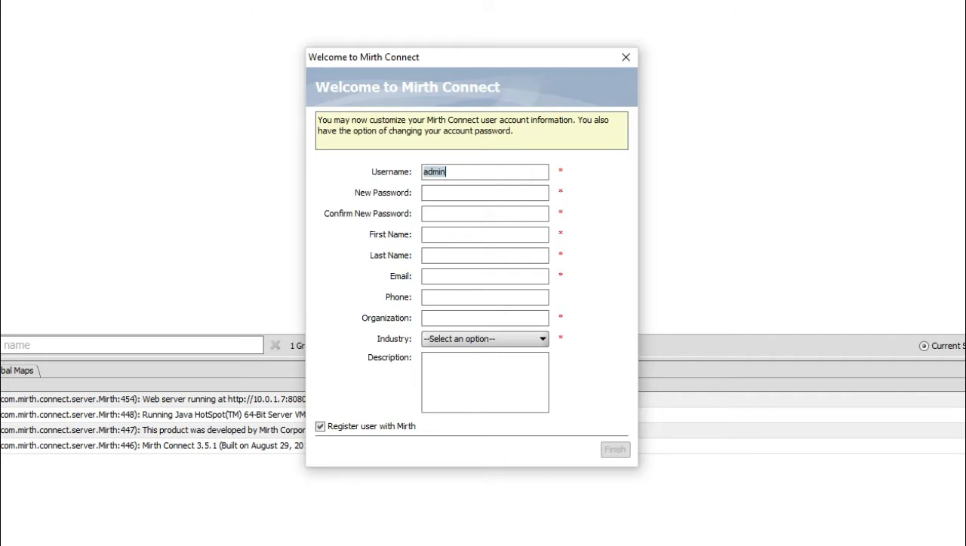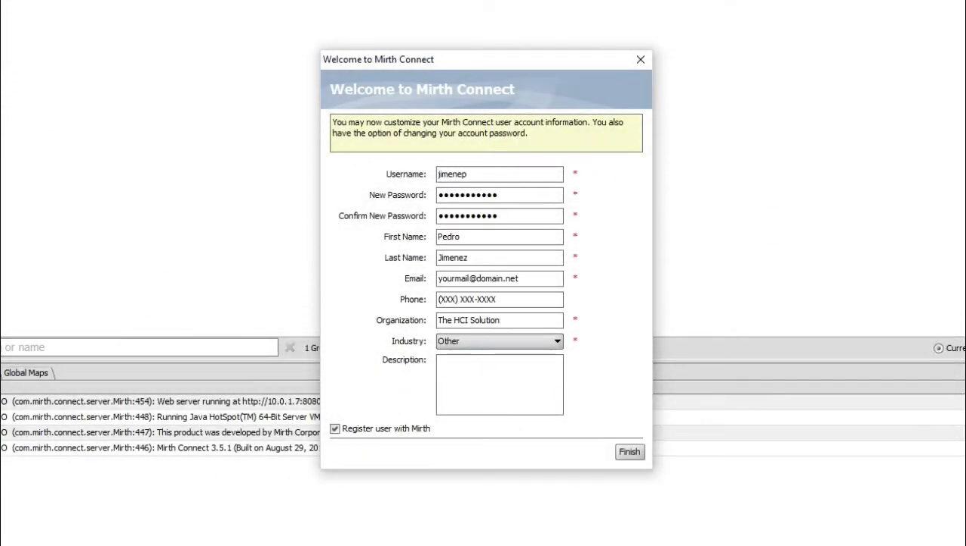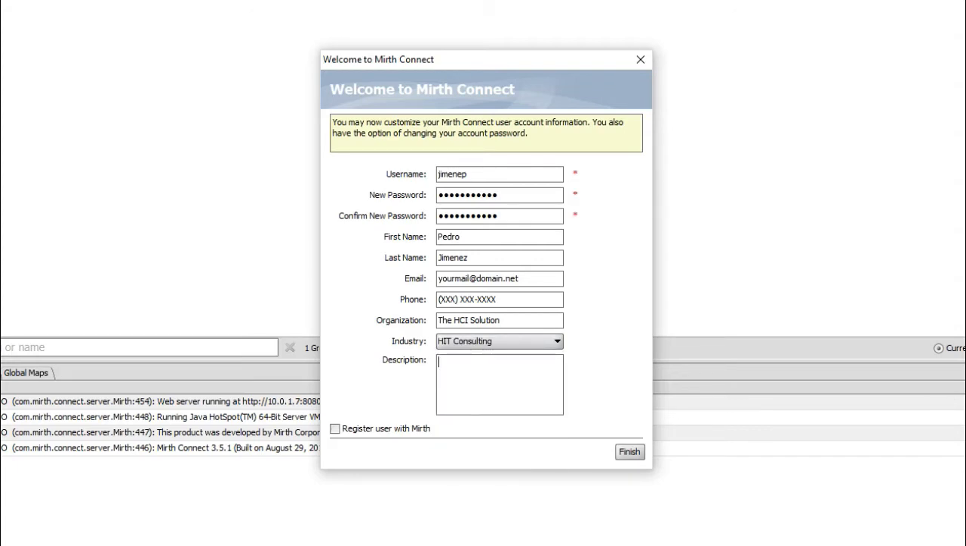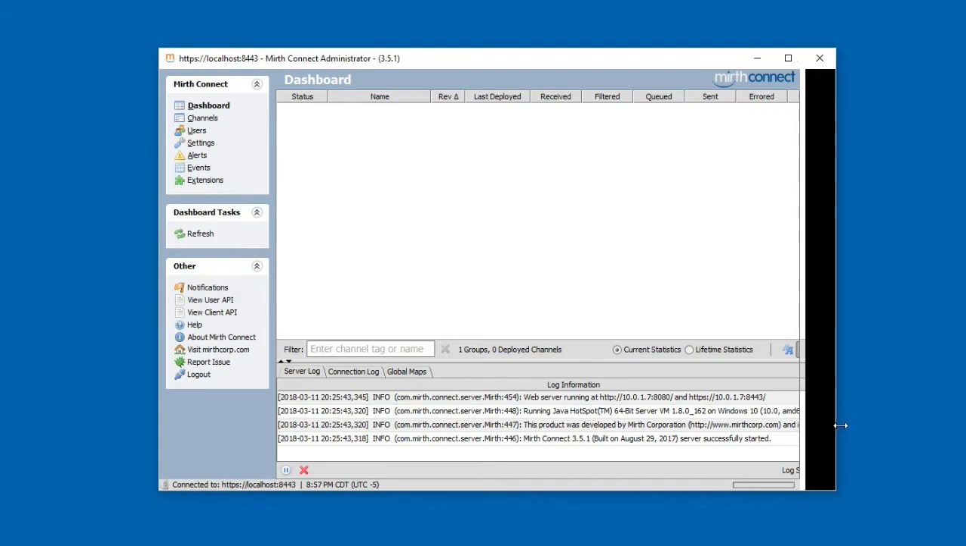Next, you will be required to enter your own customized user account information. You can optionally register your user account with NextGen. And now we'll click Finish. Congratulations! The NextGen Connect engine is now installed. If you look at the server log on the lower part of the screen, you will notice some activity. That is evidence that the engine is fully installed and functional.